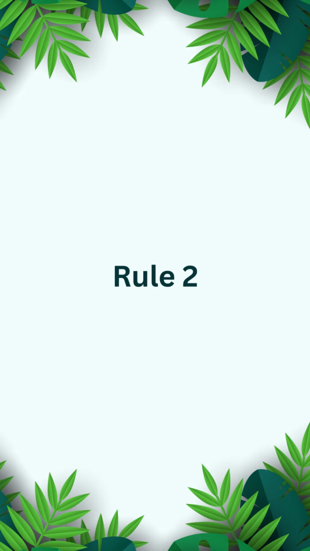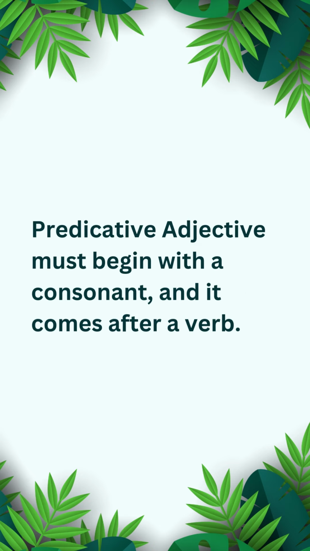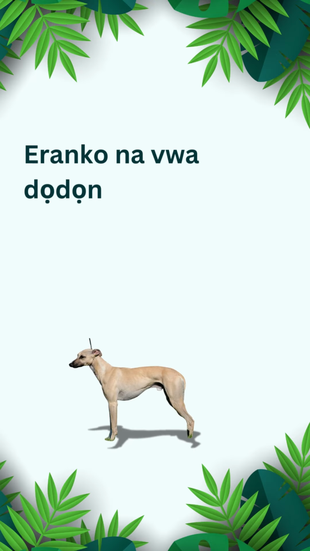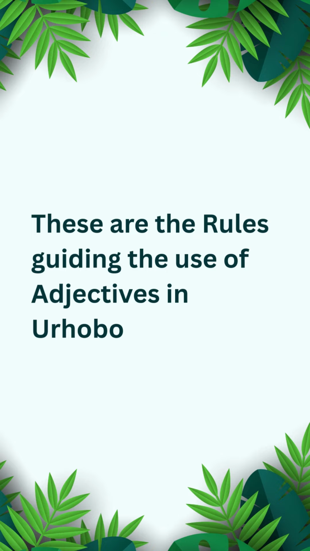Rule 2. Predicative adjective. Predicative adjective must begin with a consonant and it comes after a verb. For example, ìran kò náwà dandan. The dog is lame. These are the rules guiding the use of adjectives in Urhobo.